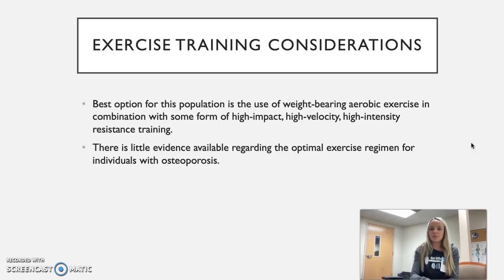Weight-bearing aerobic exercise can be done through things such as adding resistance, or using a NuStep, which is a seated stair stepper. That's a good option because it adds that resistance, and it also uses their arms and legs at the same time instead of just their arms or just their legs. It'll also increase their heart rate, but also give them a weight-bearing component.